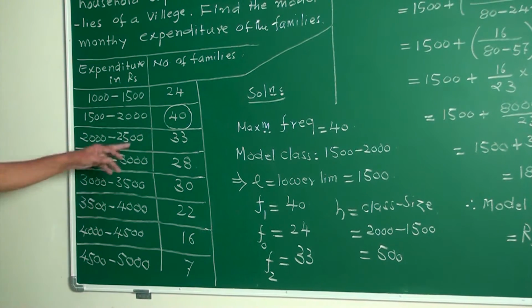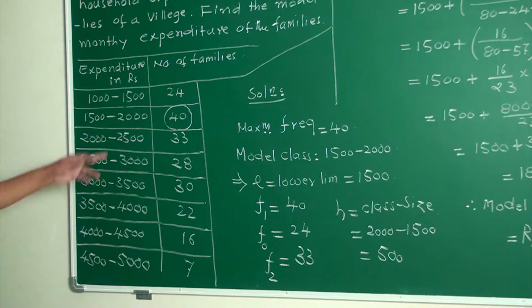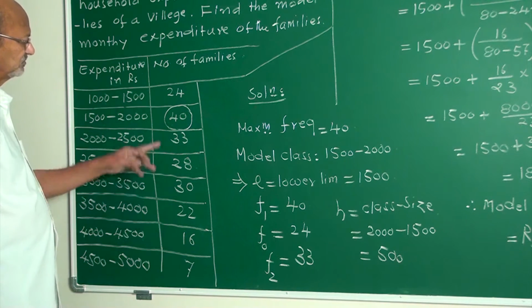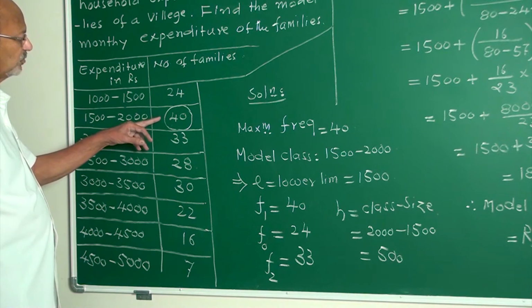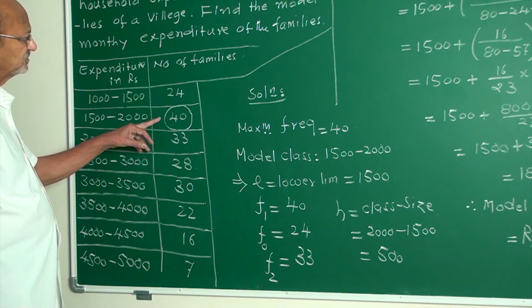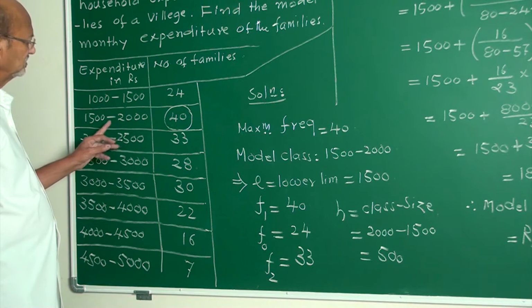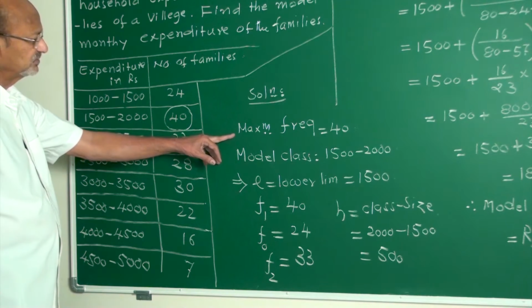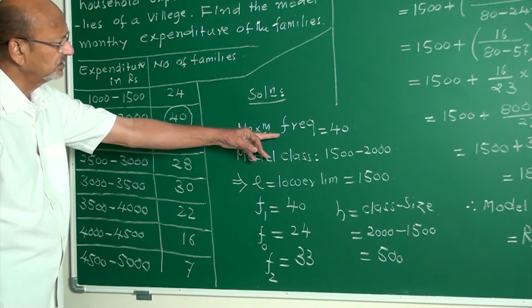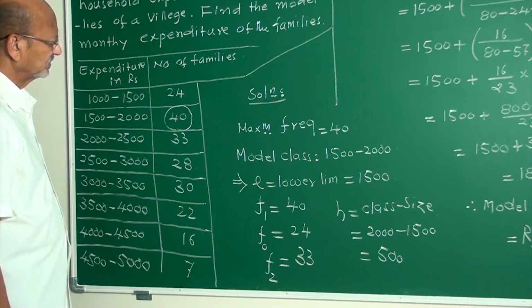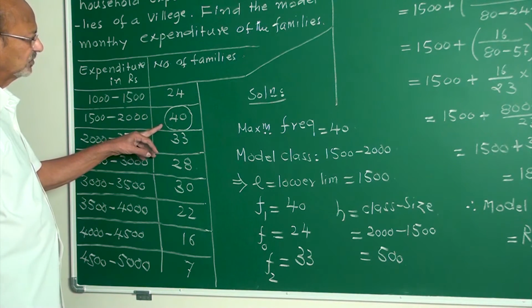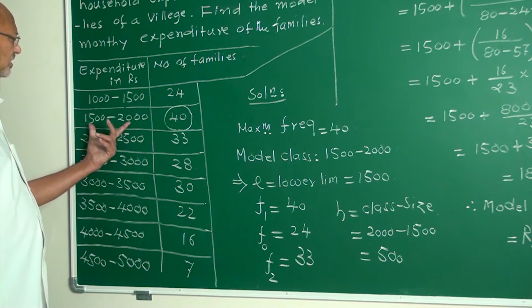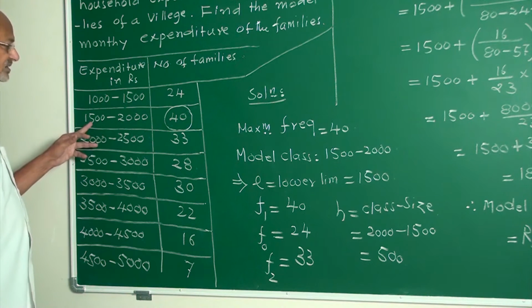What is the method? In the number of families, the frequencies, you must mark the maximum frequency, which means the maximum number of families in a group, which is 40. That number of families is nothing but, in mathematical words, frequency. Maximum frequency is 40. The corresponding class is known as the modal class, in which 1500 is the lower limit.